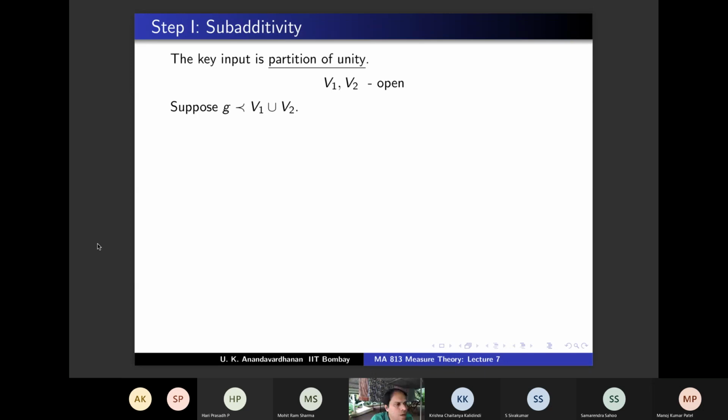And suppose g precedes V1 union V2. What does this mean? This means g is continuous with compact support, values between 0 and 1, and the support of g is contained in V1 union V2.